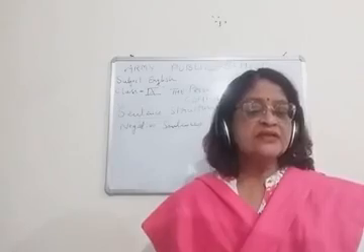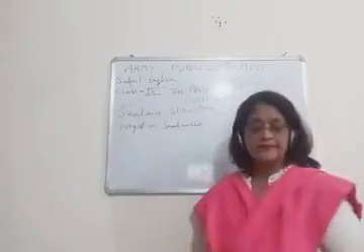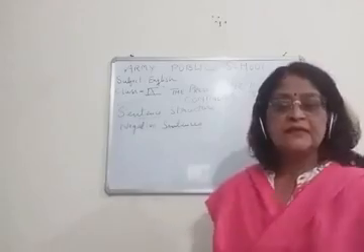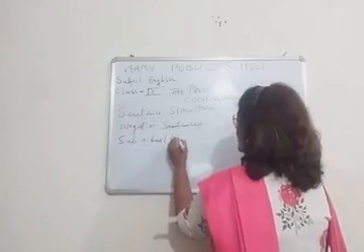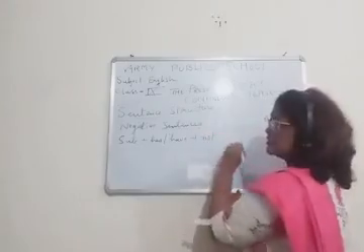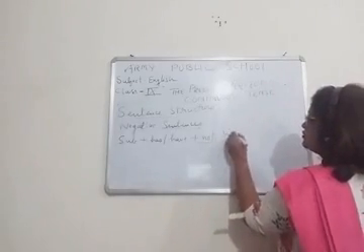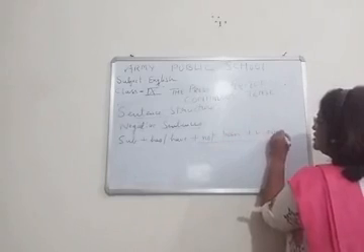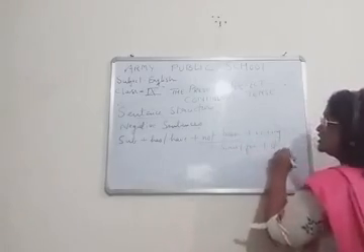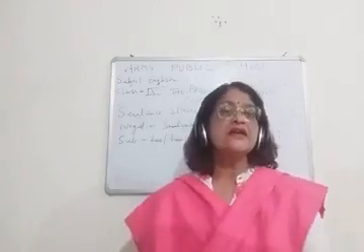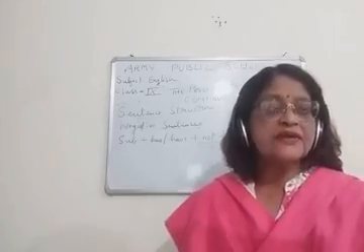So children, here we can write subject plus has or have plus not, plus been plus V1 plus ing plus since or for plus object. If there is any object, then you write it. If an object is not there, then you don't write it. Okay. So now children, example.